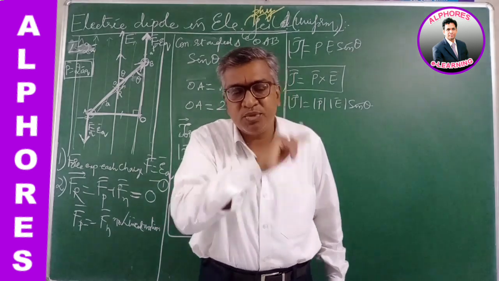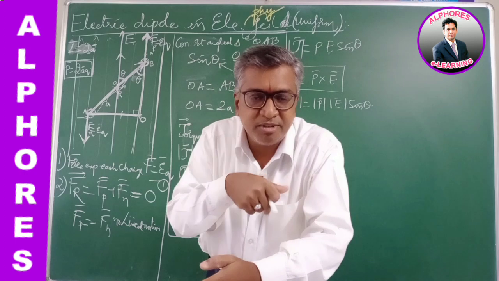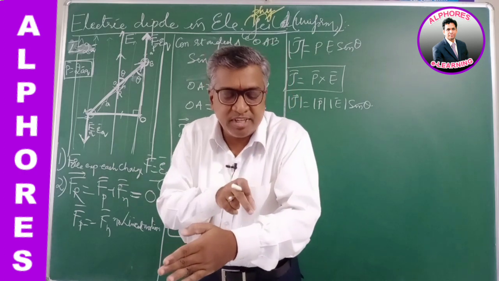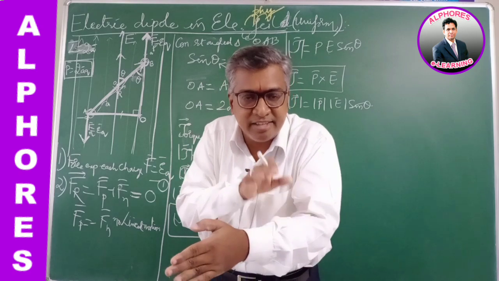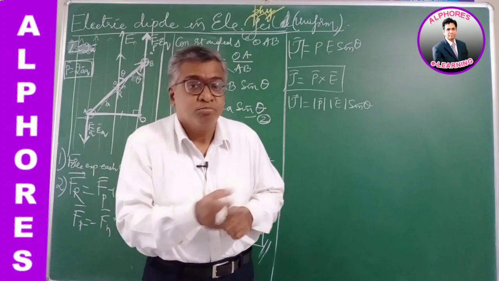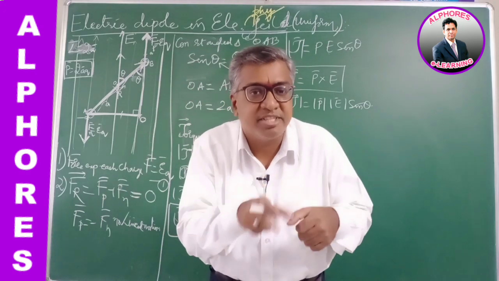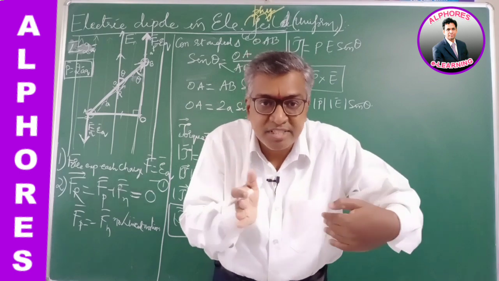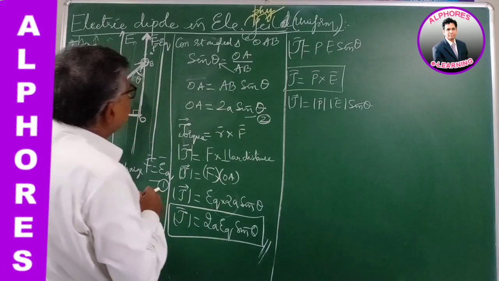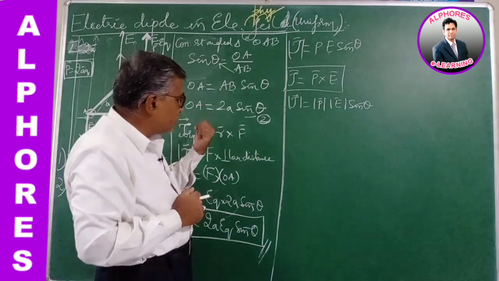So the net force is 0. With net force 0, there is no force which can move the system linearly. So the dipole neither moves forward nor back. It remains as it is. No translatory motion, no linear motion. But these two forces are not acting at the same point or on the same line. They are at different points and different lines. So these two forces on the dipole produce a turning effect, right? And the turning effect is torque.